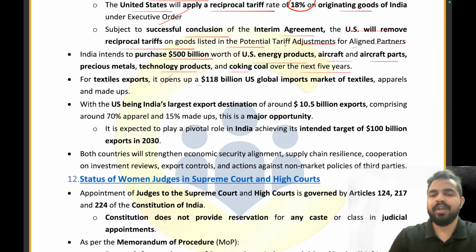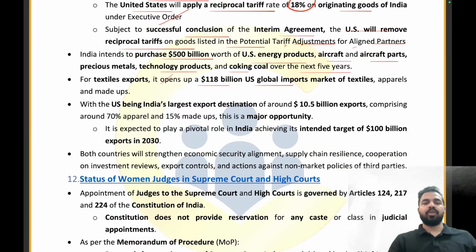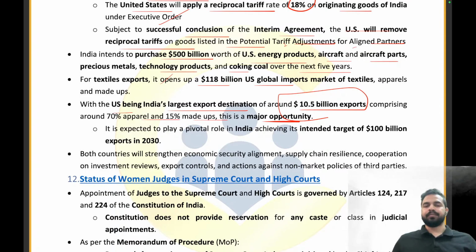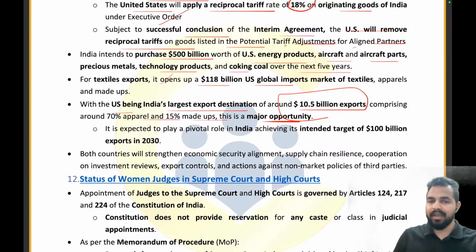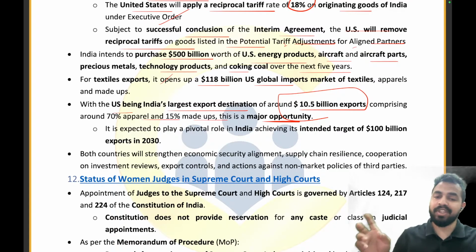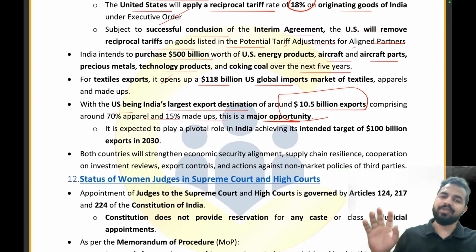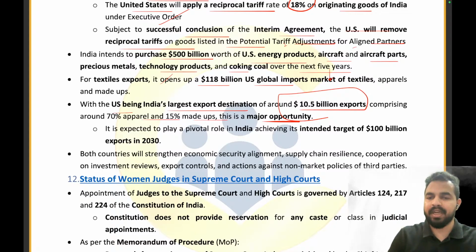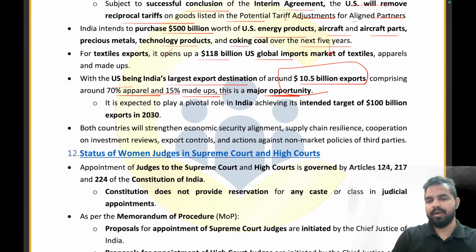For textile exports, it opens up a $118 billion global imports market of textiles. And the US, friends, is India's largest export destination with around $10.5 billion exports, comprising around 70% apparel and 15% made-ups. This is a major opportunity now for the country. Okay, so the US is India's largest export destination. India does $10.5 billion exports in the US alone. Clear? Before this, we talked about which country, friends? India has signed an agreement with the Gulf Cooperation Council, right, where India's global exports were 15.42% to the GCC only. Are you guys able to remember that? Now with the US being India's largest export destination with around $10.5 billion exports, comprising around 70% apparel and 15% made-ups, that's why this is really very important.